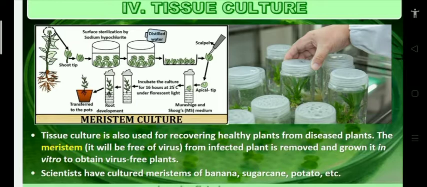That's why by using meristem culture, virus-free plants are produced. Examples: banana, sugarcane, potato, etc.